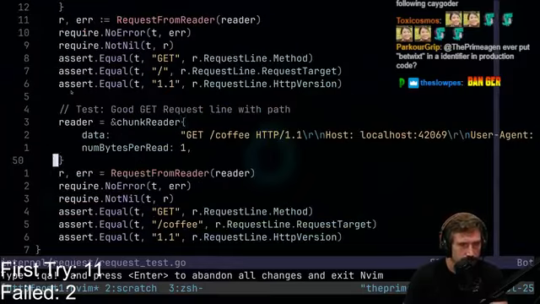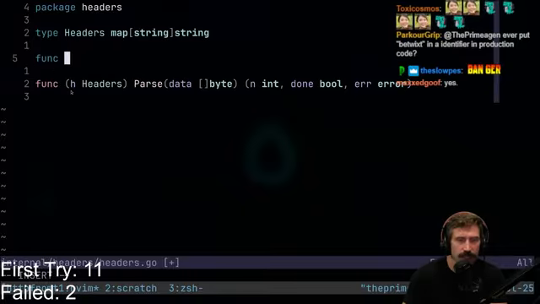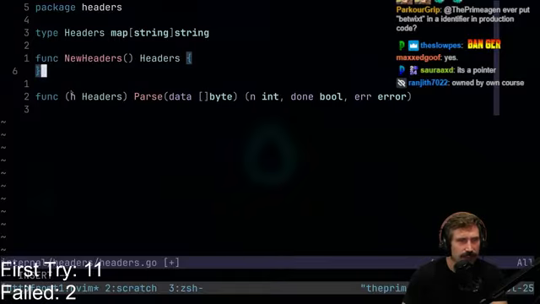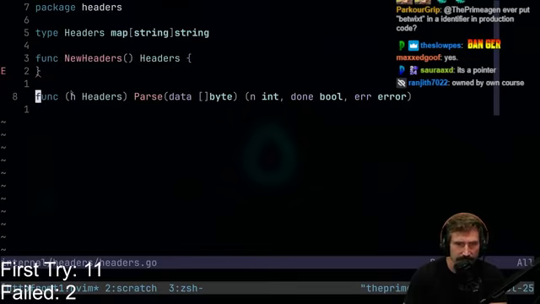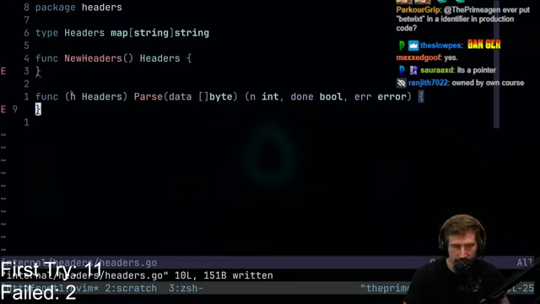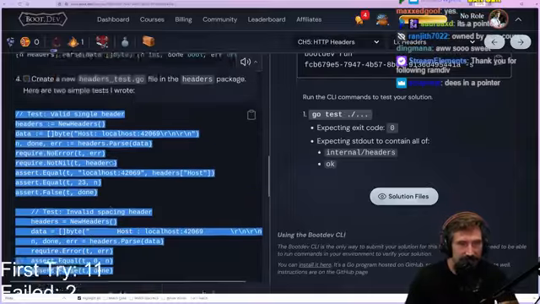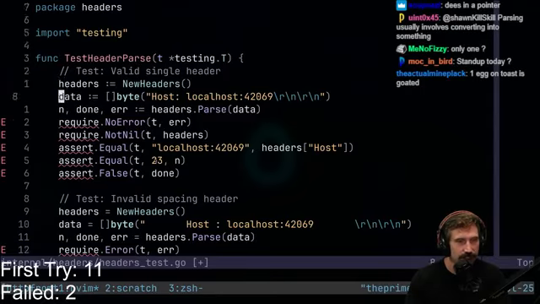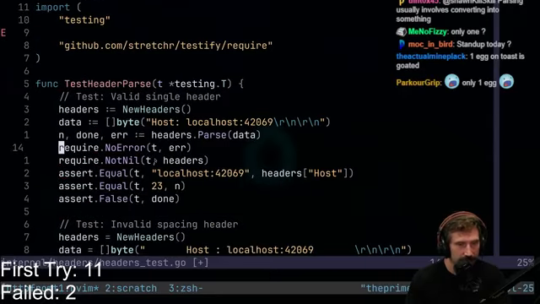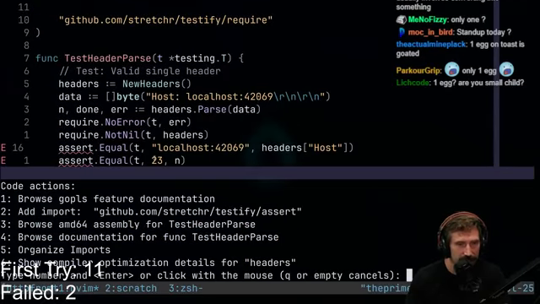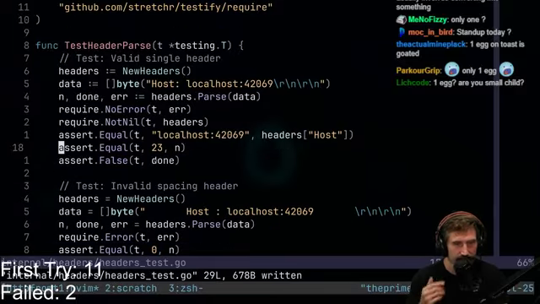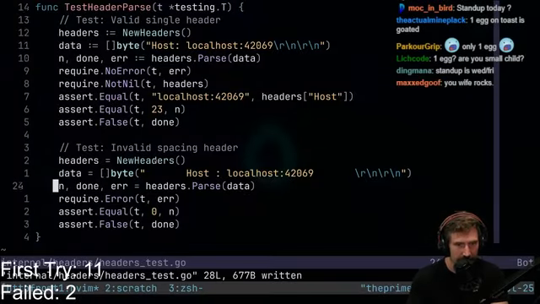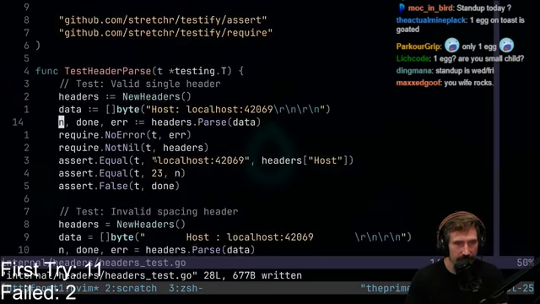New headers. Func NewHeaders. I don't think we need to do that because it's technically just a map. I don't think you need to return it as a pointer. That's one of those things I always forget. Fantastic. We got ourselves a bit of a test right here, so let's make sure our test is looking good. Okay, we got NewHeaders. We need to have a require coming in from here. Awesome. We have an assert coming in from here. Again, I don't think the difference between the two is really all that interesting. There we go. Headers.Parse done.